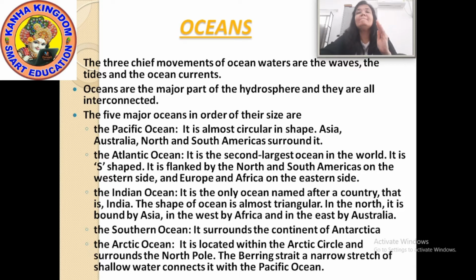Oceans are the major part of hydrosphere and they all are interconnected. Interconnected means all the oceans are connected with each other. And the five major oceans are Pacific Ocean, Atlantic Ocean, Indian Ocean, Southern Ocean, or you can say Antarctic Ocean, and Arctic Ocean.